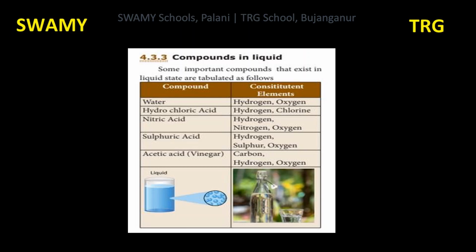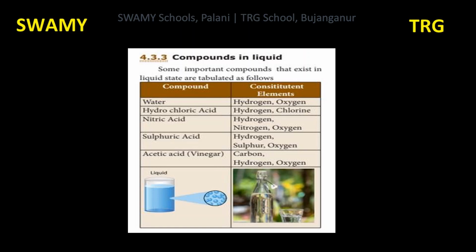Next we are going to see about compounds in liquids. Some important compounds that exist in liquid states are tabulated here. Compounds and constituent elements present in that compound. In this tabular column, all the compounds are in liquid state. For example, water. Formula of water is H2O.